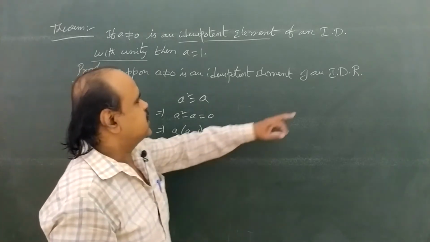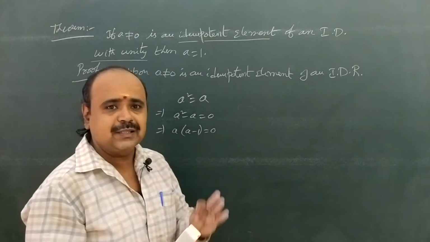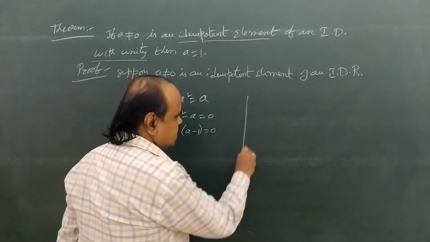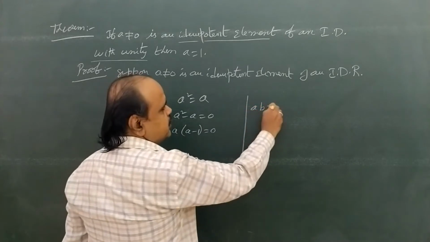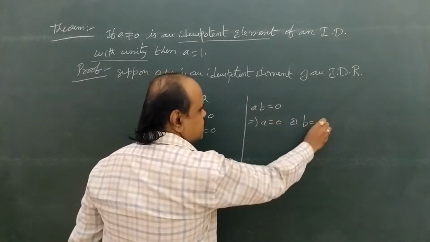Okay? Here capital R is an integral domain. What is an integral domain? A commutative ring with unity, and the last one is without zero divisors. What is the definition of without zero divisors? If a into b equal to 0, then a equal to 0 or b equal to 0.